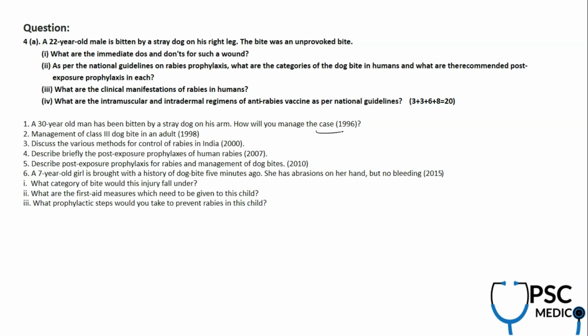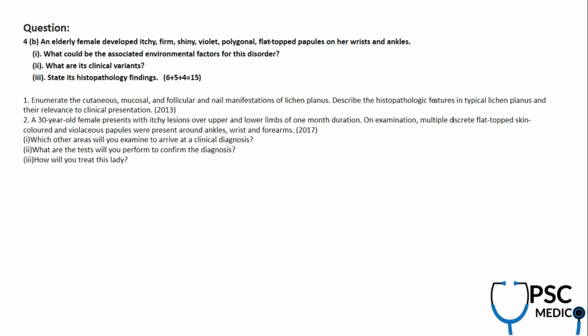And the same question, in 96, 98, 2000, 2007, 2010, 2015, they have been asking about dog bite management. Now, an elderly female, see this, shiny violet polygonal flat-topped papule. This is lichen planus. So, what are the environmental conditions associated with it? What are the variants of lichen planus, and what is the histopathology? Very important. In 2013 and 17 also, they asked the same question. So, there is lichen planus, atopic dermatitis, psoriasis, and also vitiligo. 4 questions, almost amounting to 70 to 90 marks, right?